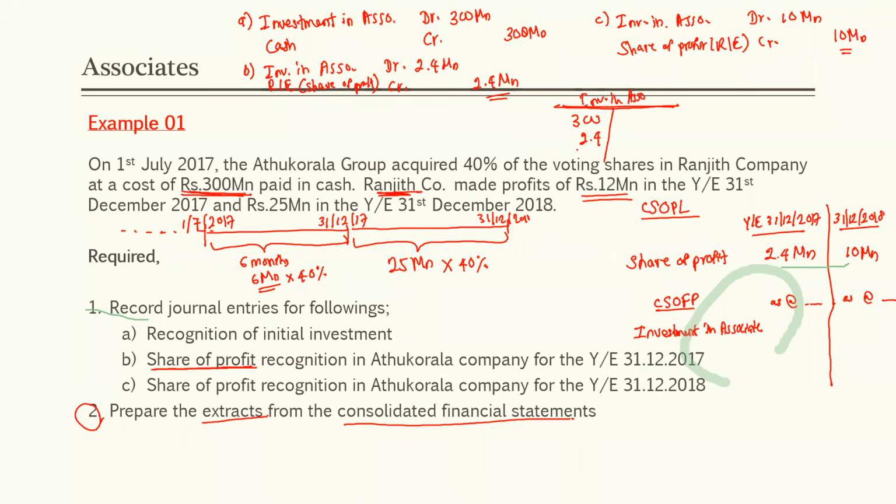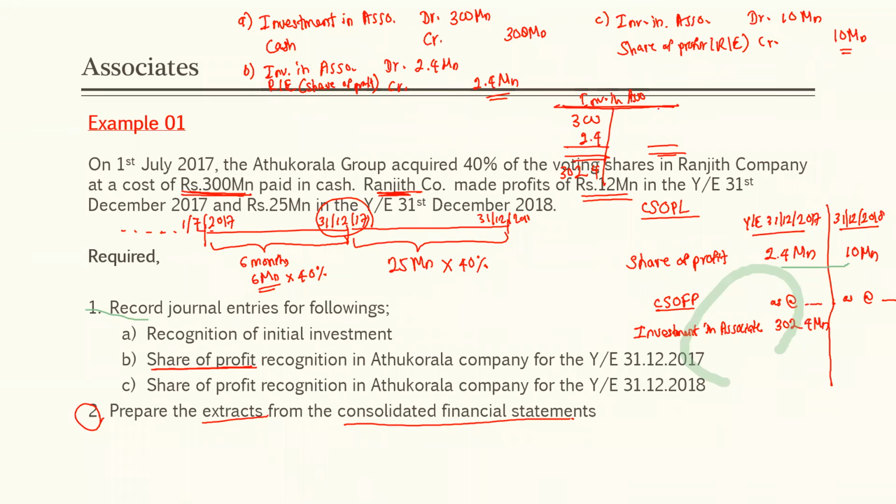It means at the end of the year, what is the carrying amount we bring forward? 302.4 million. So that is what will appear in our consolidated statement of financial position as at 31st December 2017.